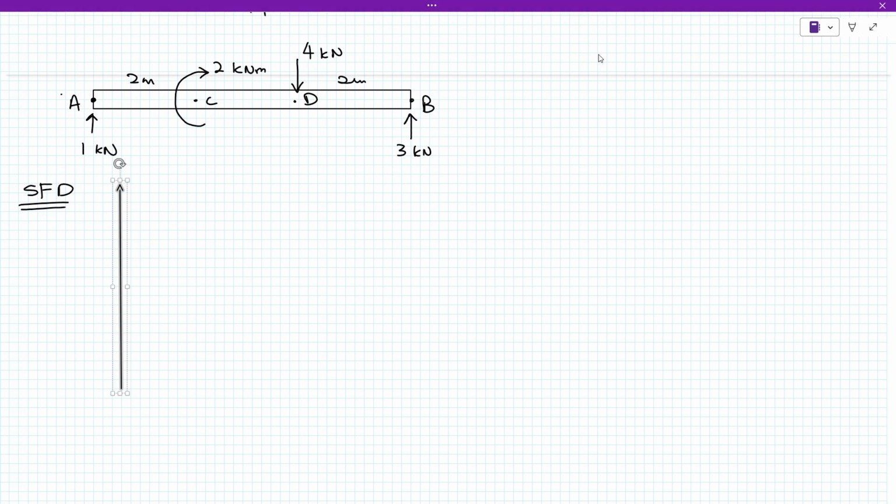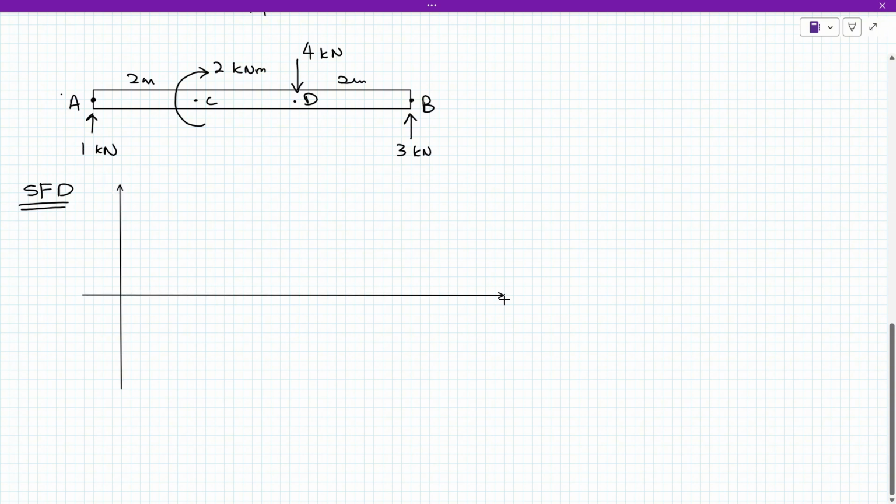Dan kita lukis paksi X. Okay, and then make sure kita divide lah paksi X ni sebanyak 2, 4, 6 lah, 6 meter.